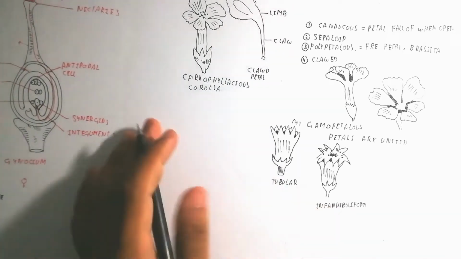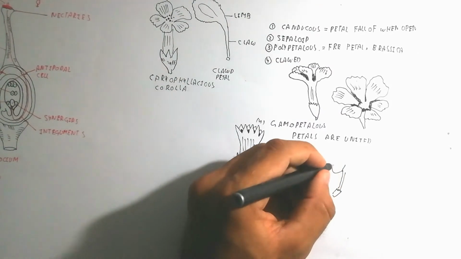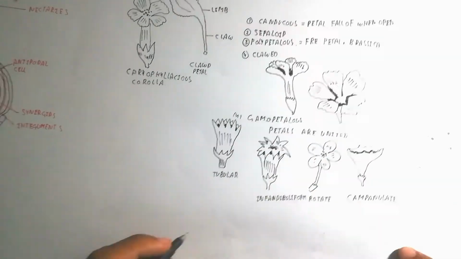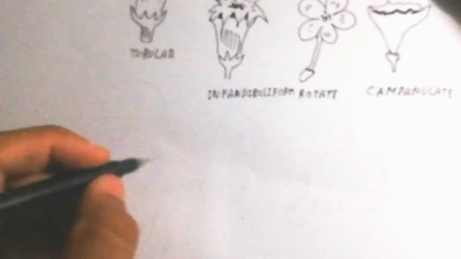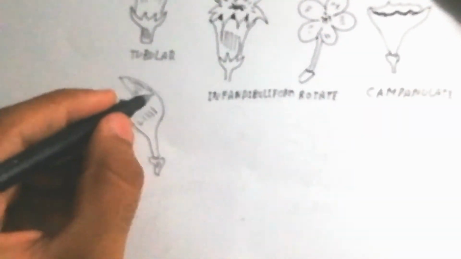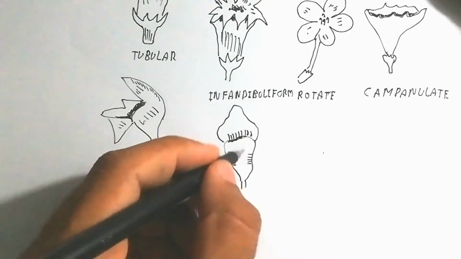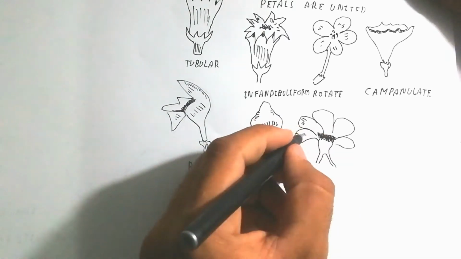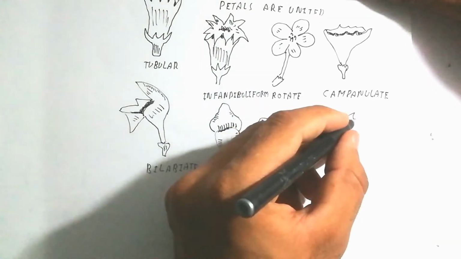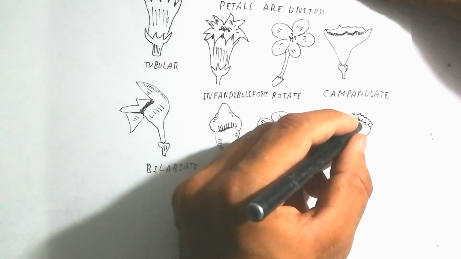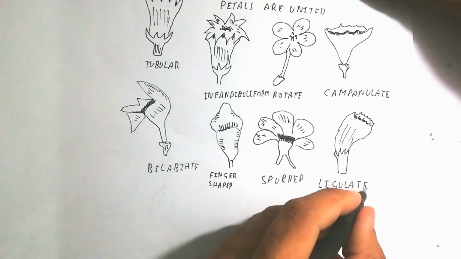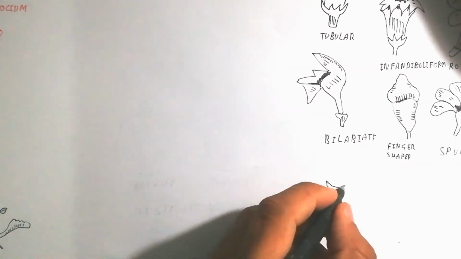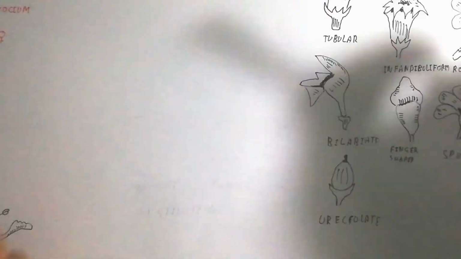Here I draw a rotate. Here is the infundibulum, a stalk-like structure attached with this. And here is the rotate. And here is the campanulate, which means a fused form of the corolla. Here are the bilabiate, finger shape, spurred and ligulate petals also present. There are differences. That is the overview of the morphological characters of the flower.